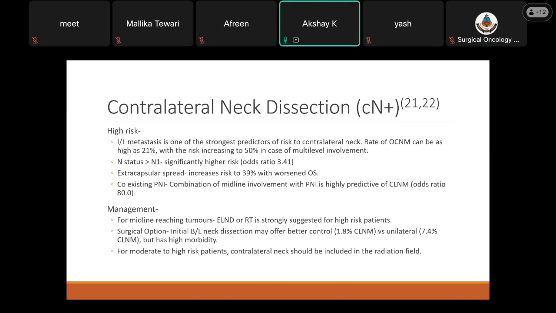For management, for midline region tumors, elective neck dissection or RT is strongly suggested for high-risk patients. For surgical option, initial bilateral neck dissection may offer better control. And for moderate to high-risk patients, the contralateral neck should always be included in the radiation field.